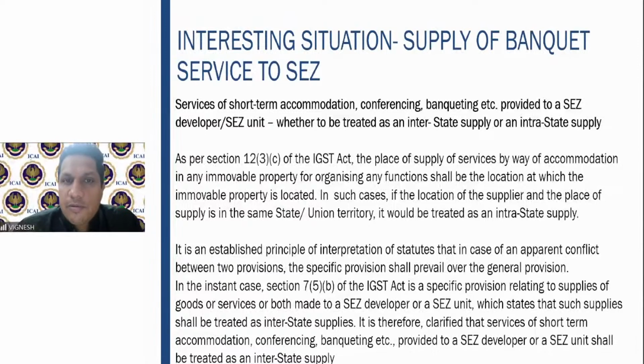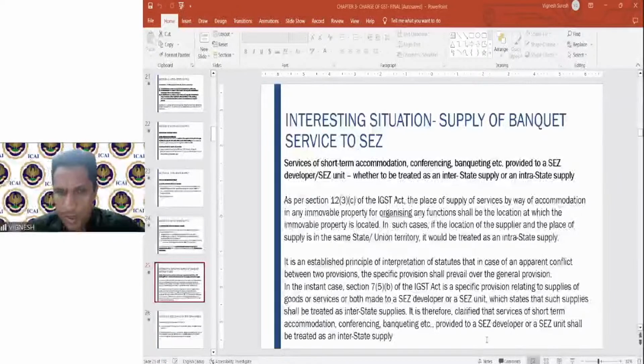So where is the specific provision here? Section 7 subsection 5 clause B is the specific provision which says that supply to an SEZ is straight away an interstate supply. Whereas section 12 subsection 3 clause C is the general provision which says that the place of supply is where the immovable property is located. So here 7 subsection 5 clause B will prevail because it is a more specific provision.